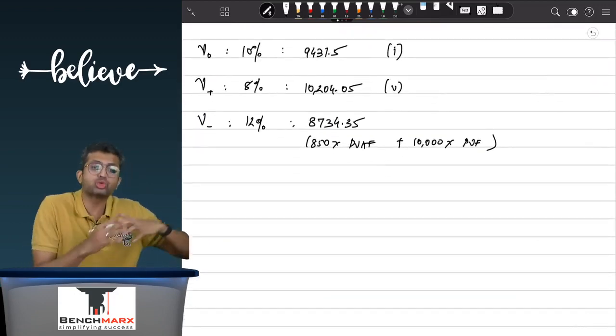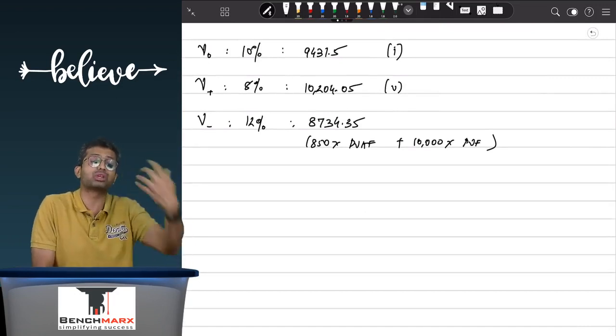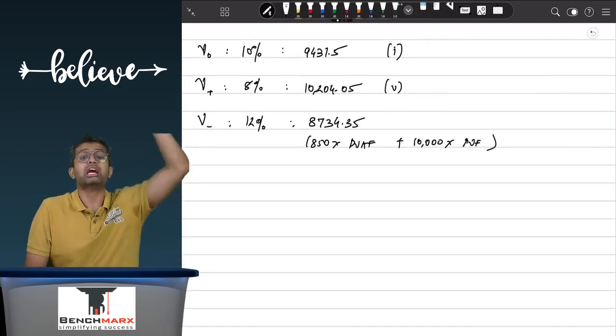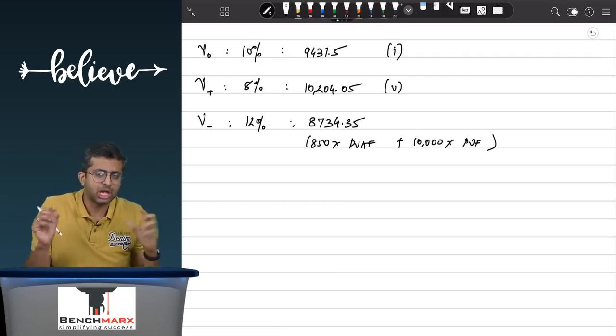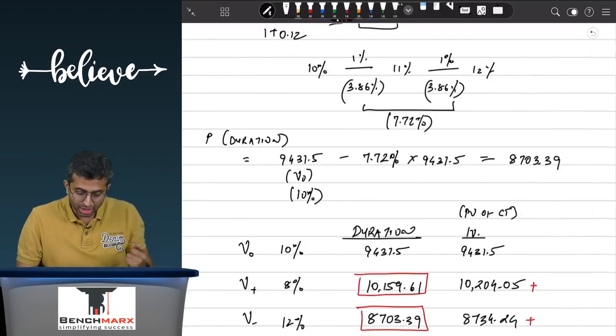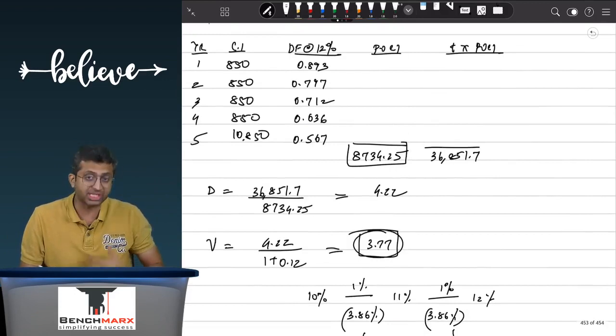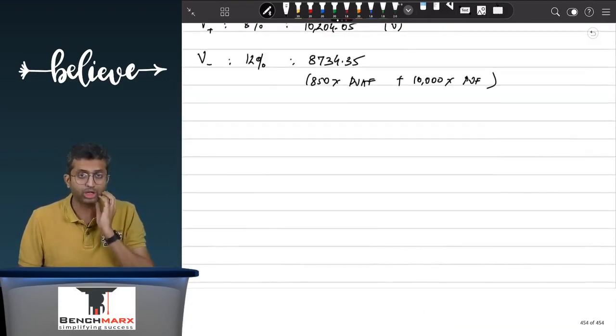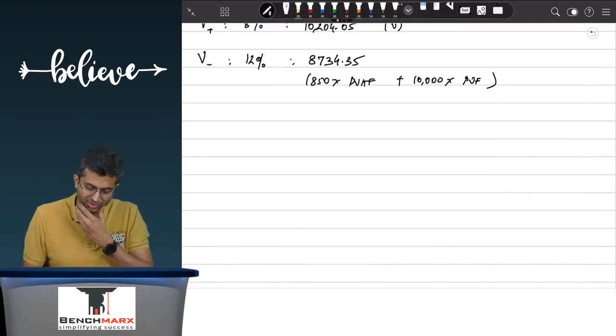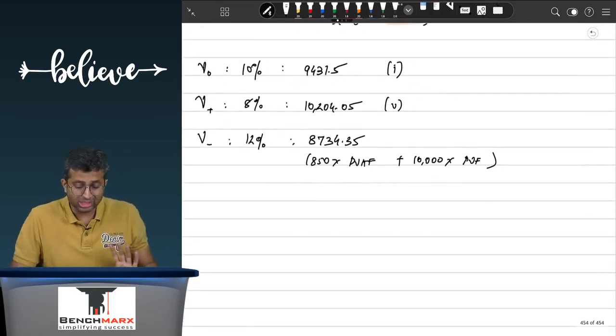You don't have to sit and do the duration numbers. This is just to showcase to you conceptually that your duration does not accurately predict the price. There is a small change, but there is a change. As the durations, as you could see conceptually, they're not the same. It is not 3.86 at each level. They are changing. So that is what I wanted to point out, and hence I did so many calculations for duration. Having said that, in the exam you just have to focus on this part.